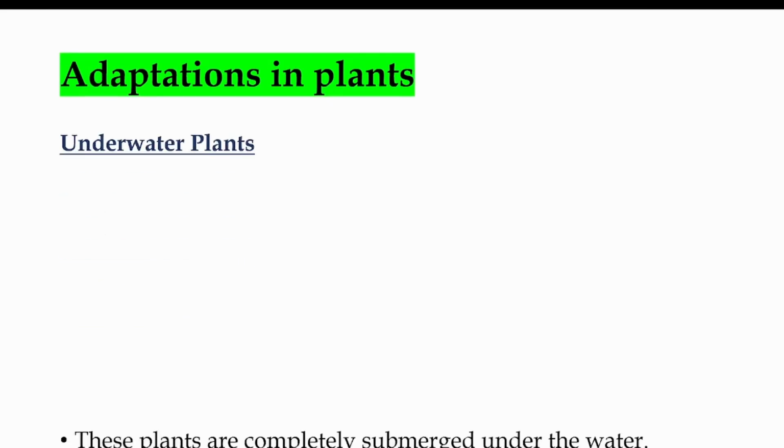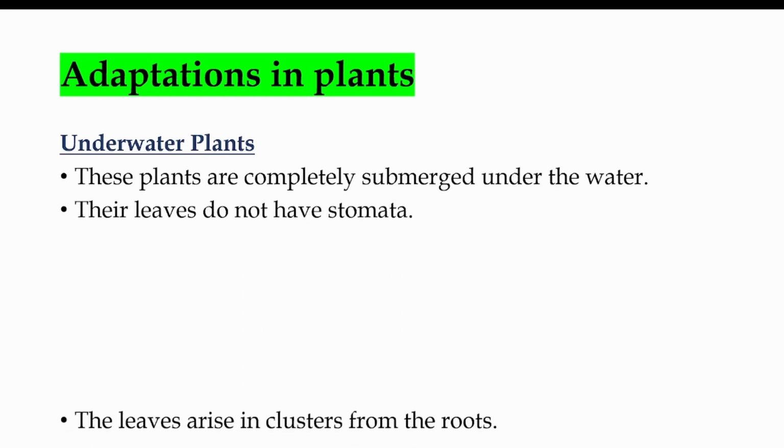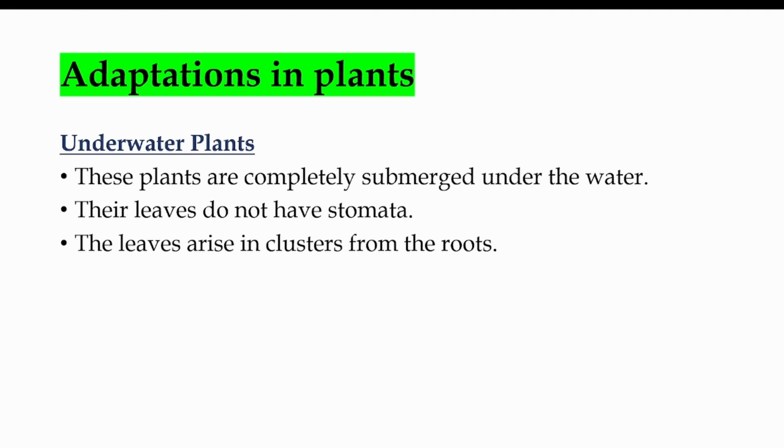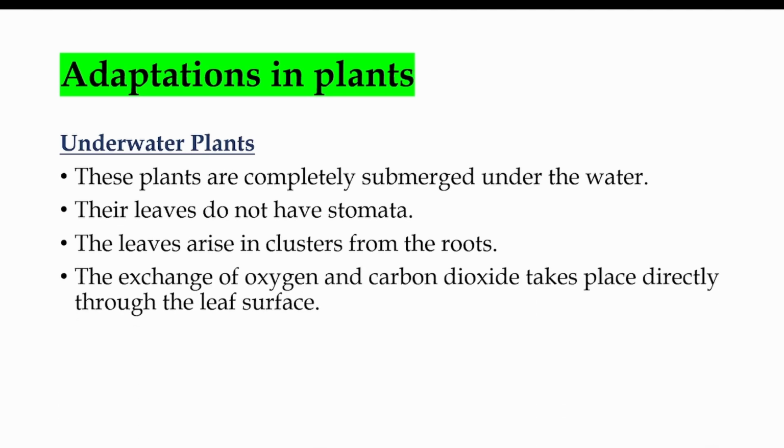Underwater plants. The plants are completely submerged under the water. The leaves do not have stomata. The leaves arise in clusters from the roots. The exchange of oxygen and carbon dioxide for respiration takes place directly through the leaf surface.